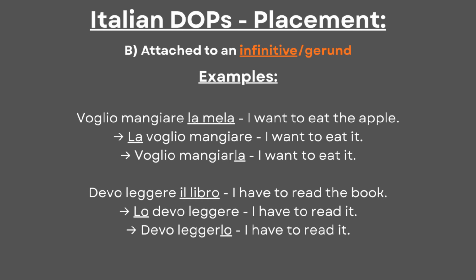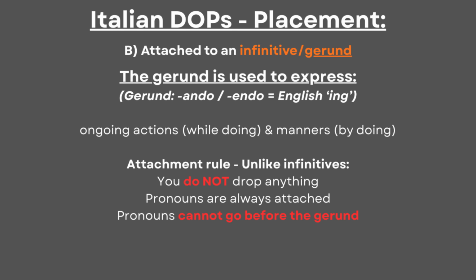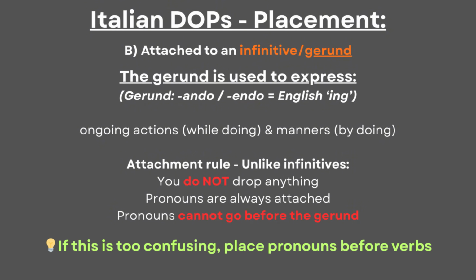Additionally, we can attach direct object pronouns to gerunds, which express ongoing actions. Italian gerunds end in ando or endo, similar to the English ing. Still, this is another form to consider, because unlike infinitives, we do not drop anything. We can attach pronouns as they are, but they can never go before the gerund. This concept is more advanced, and if it sounds too confusing, it's best to practice with pronouns before the verb.